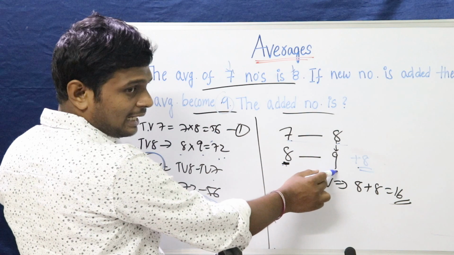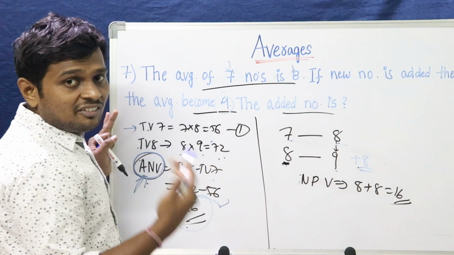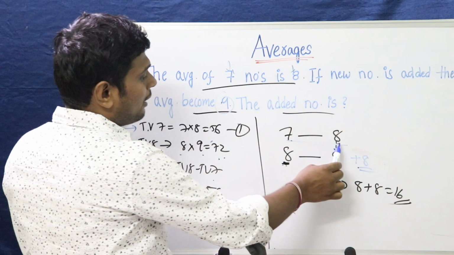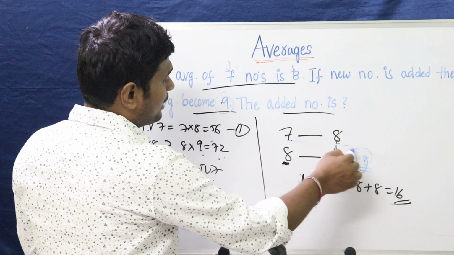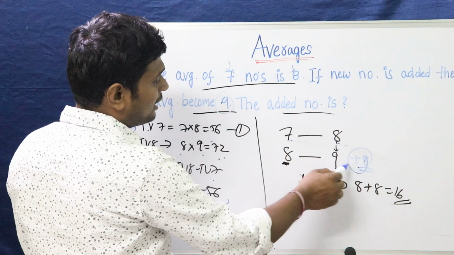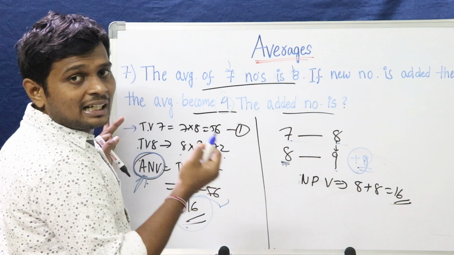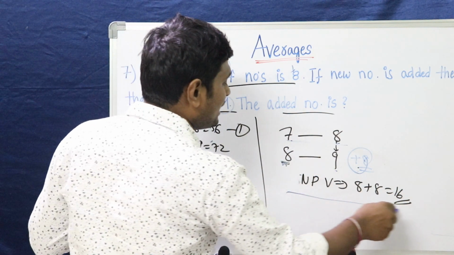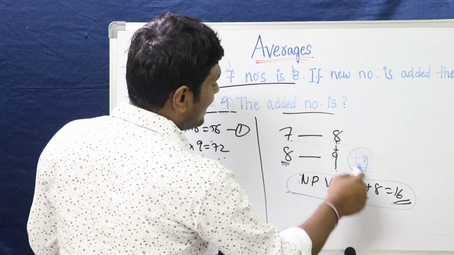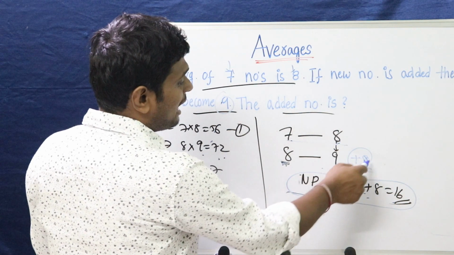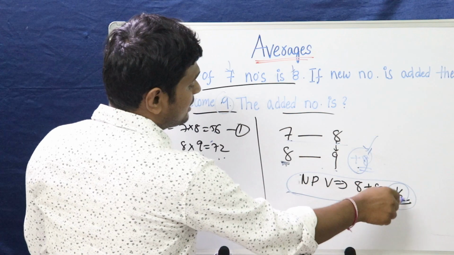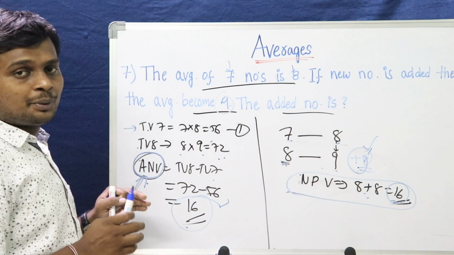If one more is added, it becomes 9. So the total deviation gained is 8, because from 8 it became 9. That means each member gained one more point in the average. So the newly added value is 8 plus 8, the previous average plus the gained deviation, that is 16 is the answer. I hope you have understood it.